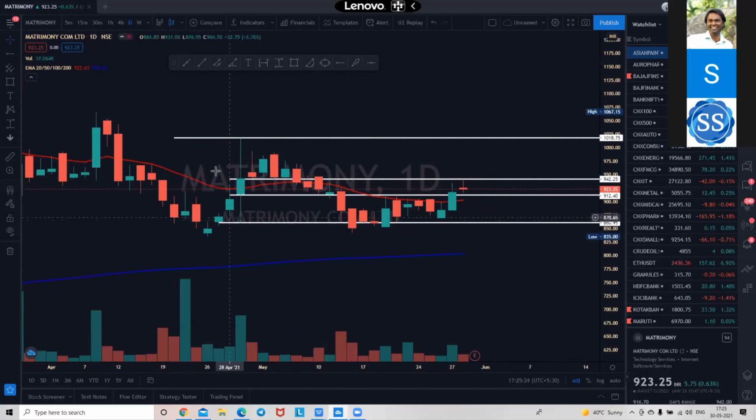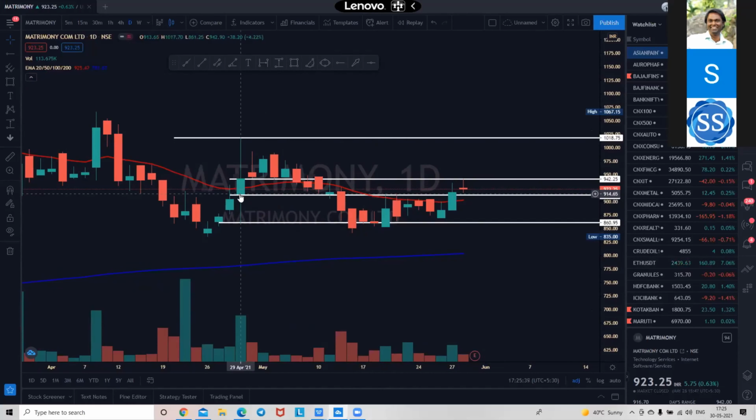So this is a mother candle. The children are in this mother candle's womb, meaning they are together with the mother. It has to either break this body. These are called the mother's womb. It has to break upside or downside. It was trading in this range for many days.